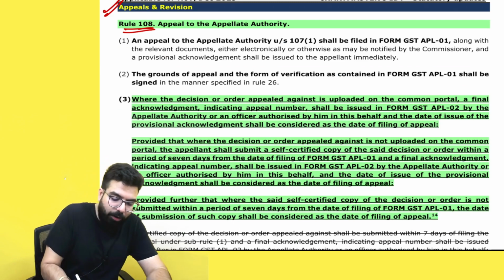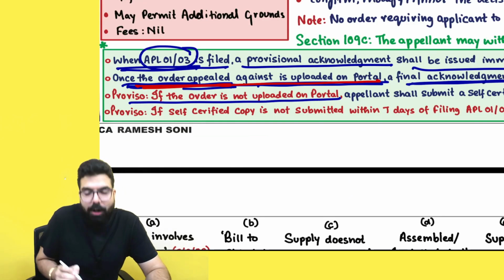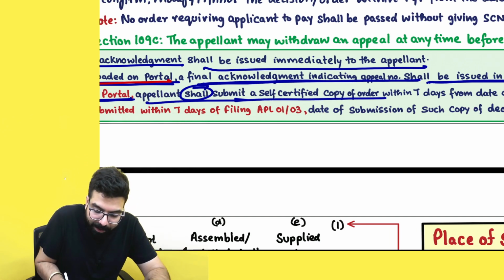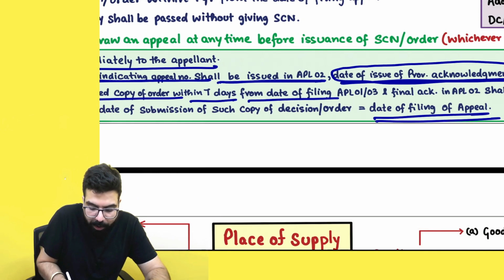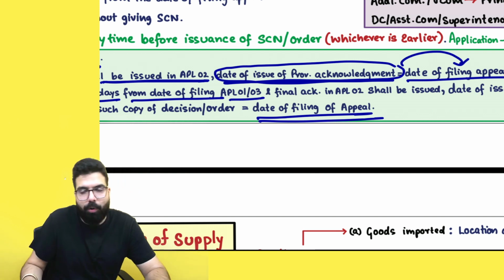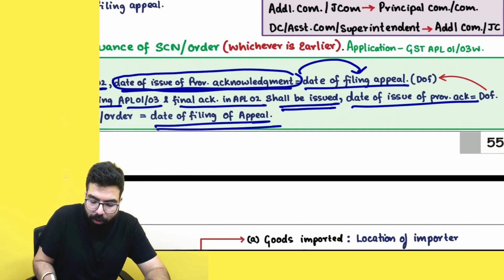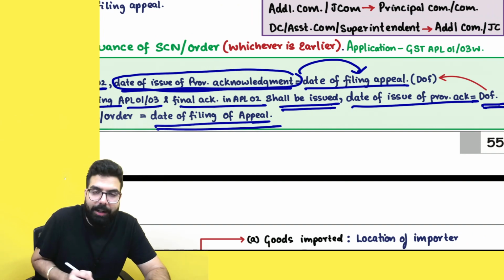That's all they have gone ahead and told. See over here, if order copy is not uploaded on the portal, appellant shall mandatorily submit self-certified copy within 7 days from the date of filing the appeal in APL 01 or 03, and a final acknowledgement in APL 02 shall be issued, and date of filing of provisional acknowledgement will be the date of filing.